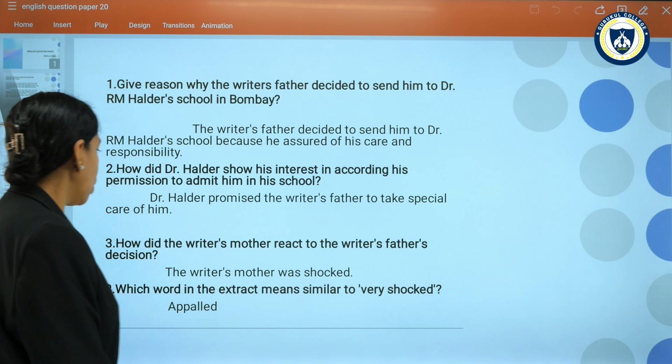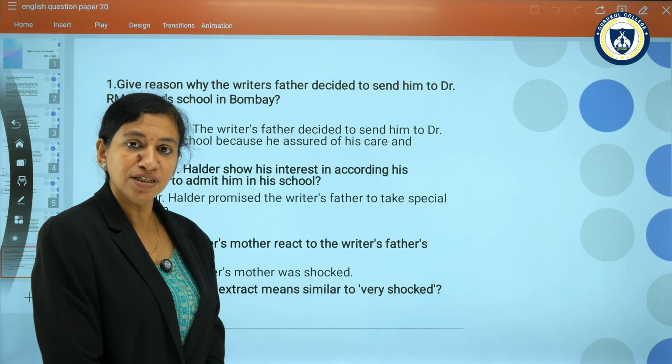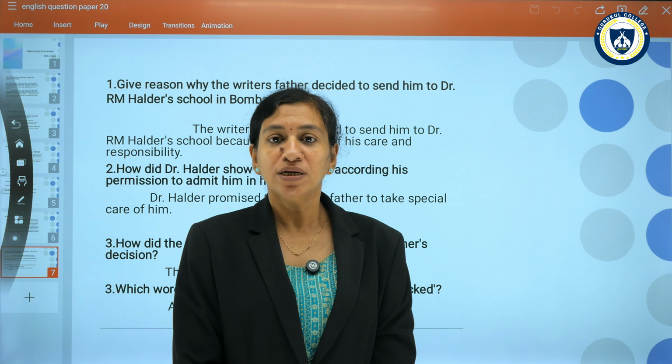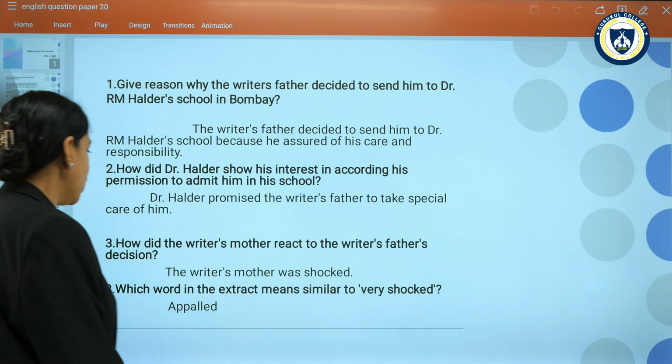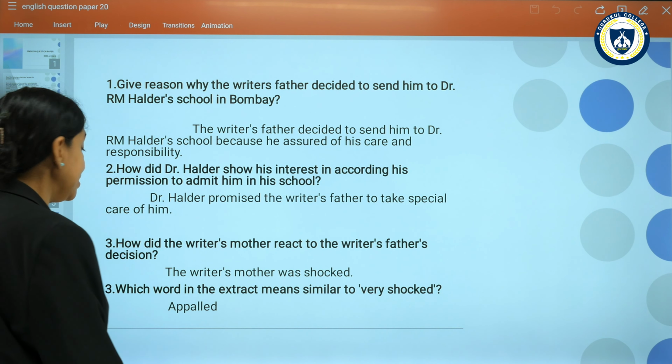How did the writer's mother react to the writer's father's decision? The writer's mother was shocked. When the writer's mother heard this, she was shocked. But she knew her husband is doing something good. So she agreed to send the child to the school. But at first, she was shocked. Which word in the extract means similar to very shocked? What is another meaning for very shocked? It is appalled.